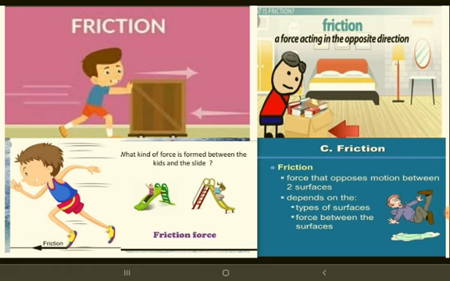And types of force. There are 4 types in this lesson. Which are they? Muscular force, magnetic force, gravitational force, friction force. Muscular force is nothing but the applied action of the muscles. Muscular force is required whenever a movement of a body occurs, when we push or pull something. We apply muscular force.